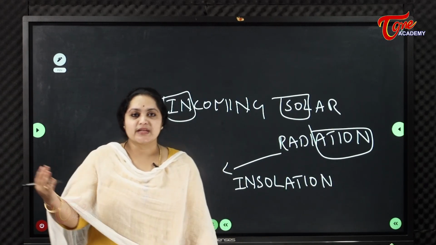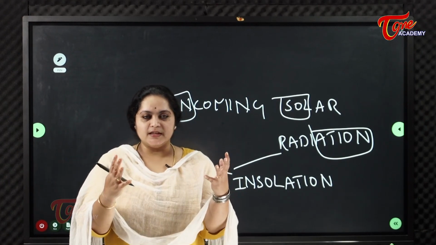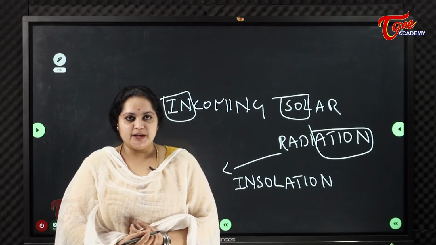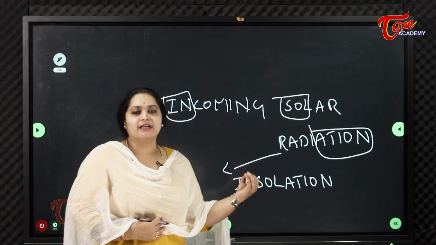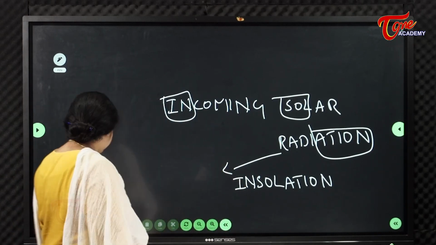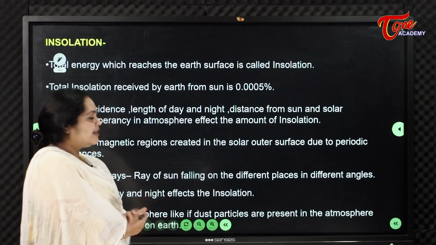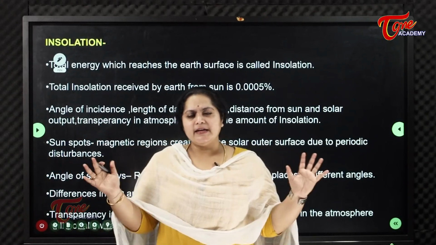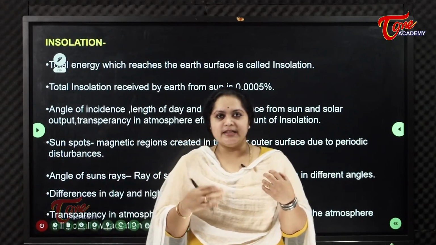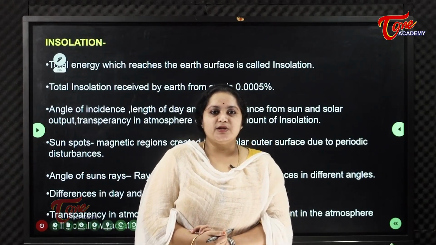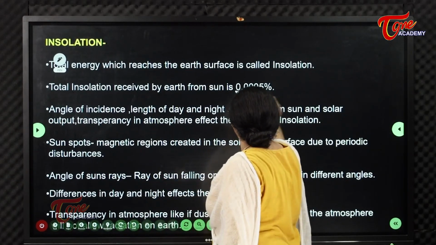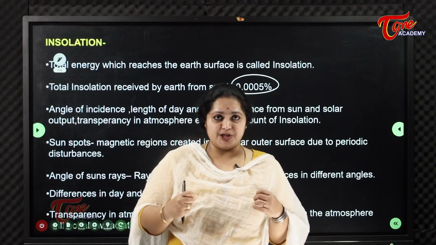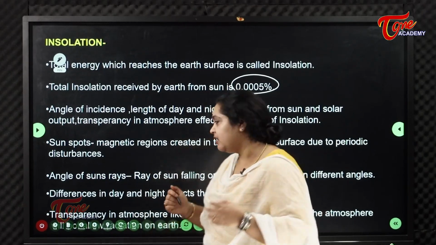So whatever energy we receive on the earth, actually most of it is from the sun only. So whatever energy or heat we are getting from the sun is called insolation. So total energy which reaches the earth surface is called insolation, right? The sun is the life of the earth. So total insolation received by earth is only exactly, if the sun is giving us 100% of insolation, means energy or heat energy, we receive only